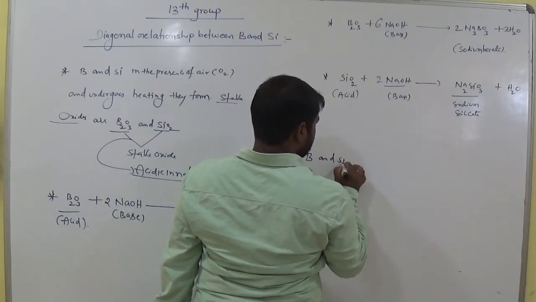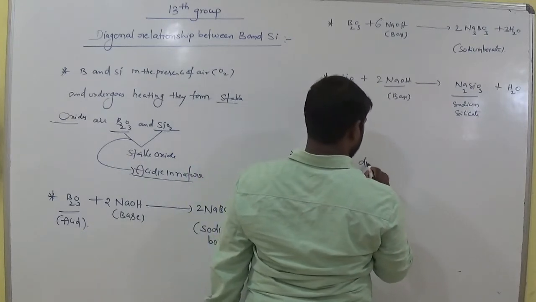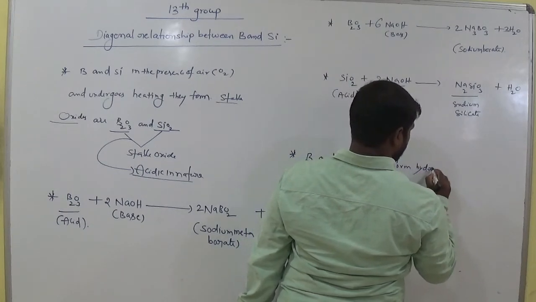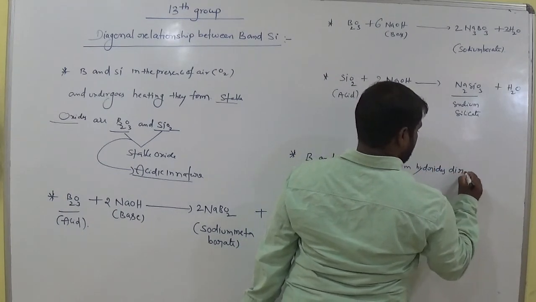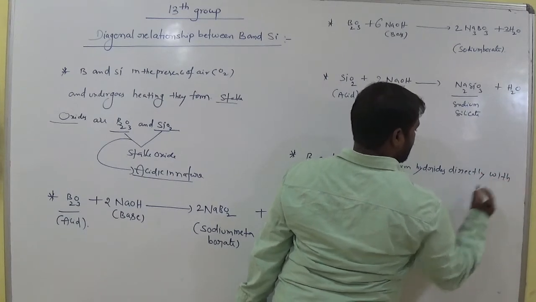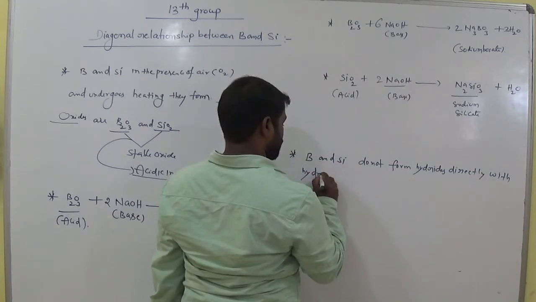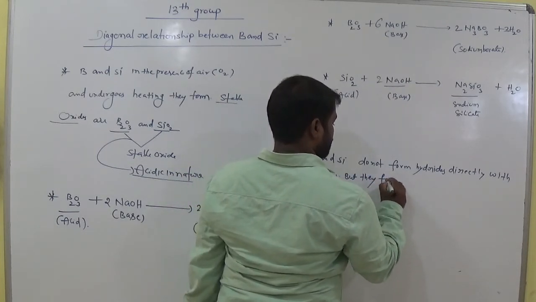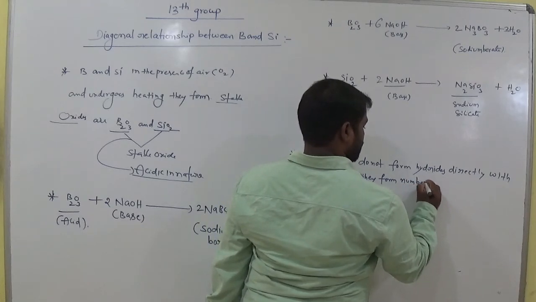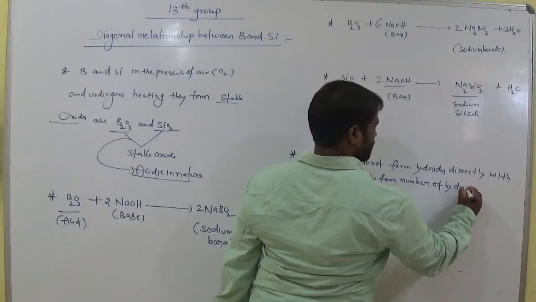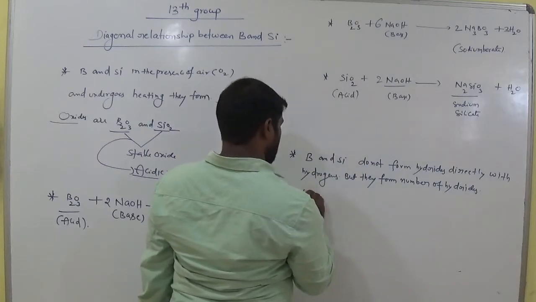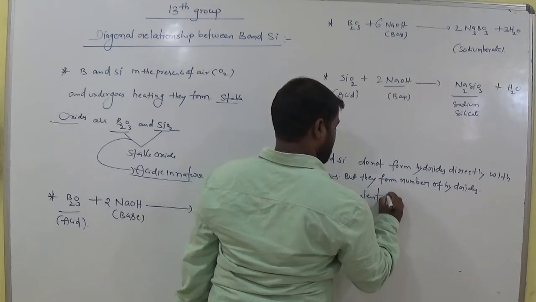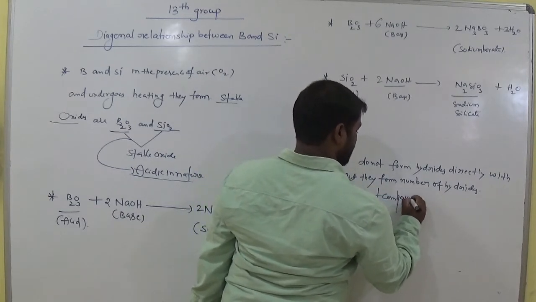Boron and silicon do not form hydrides directly with hydrogen, but they form a number of hydrides which are covalent compounds.